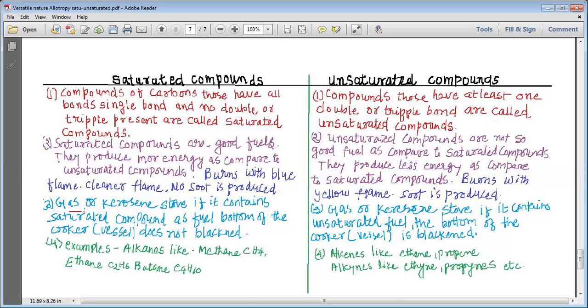If a gas or kerosene stove contains a saturated compound as a fuel, the bottom of the cooker or the vessel in which we are cooking does not get blackened.